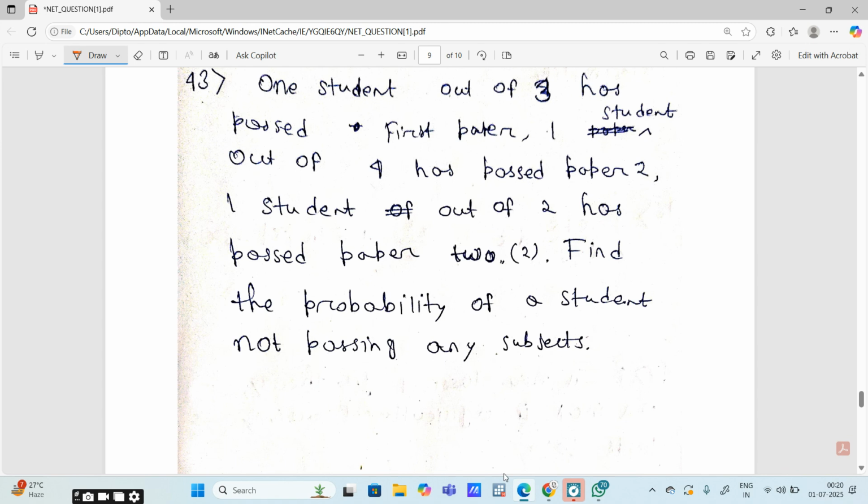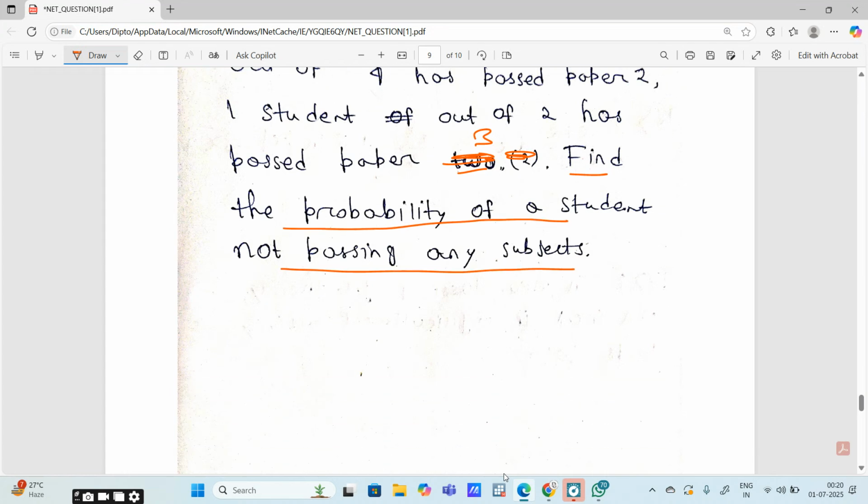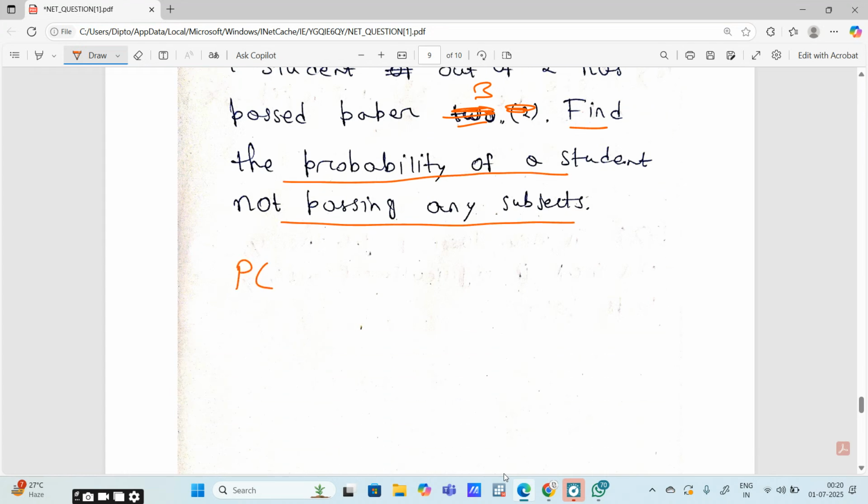One student out of three has passed the first paper. One student out of four has passed paper two. One student out of two has passed paper three. Find the probability of a student not passing any subjects. In that case, you have to find out the probability of first paper pass, that will be 1 by 3. Then you have to find out the probability of first paper fail, that is basically 2 by 3. It is nothing but the complement of the probability of first paper pass.